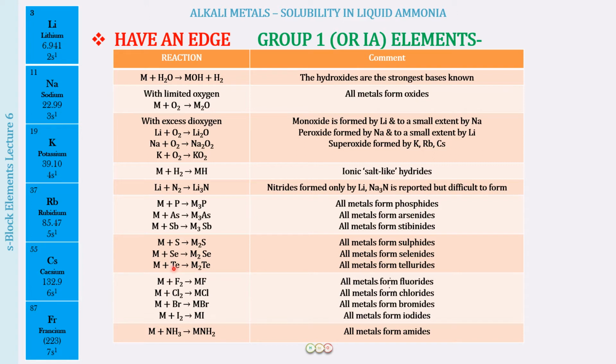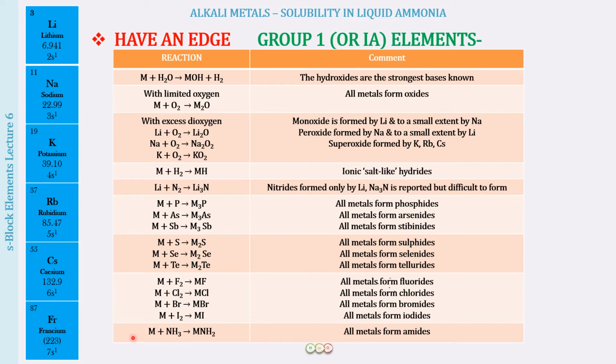Then we learned, very importantly, the reaction of the alkali metals with the halogens, with fluorine forming fluorides, chlorine forming chlorides, bromine forming bromides, and iodine forming iodides. But here what was very important were the certain trends that you learned for the corresponding alkali metal halides that were formed. So we learned about the enthalpy of formation for these and the lattice energy trends for these. So everything that we learned in the last lecture is very important. And then finally we come up to this last reaction that we are going to learn today.